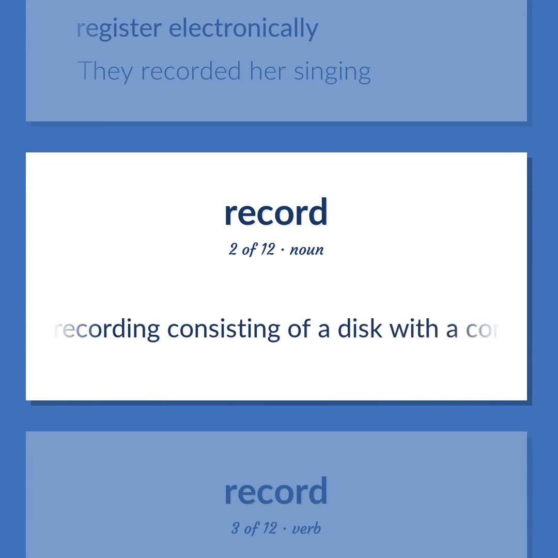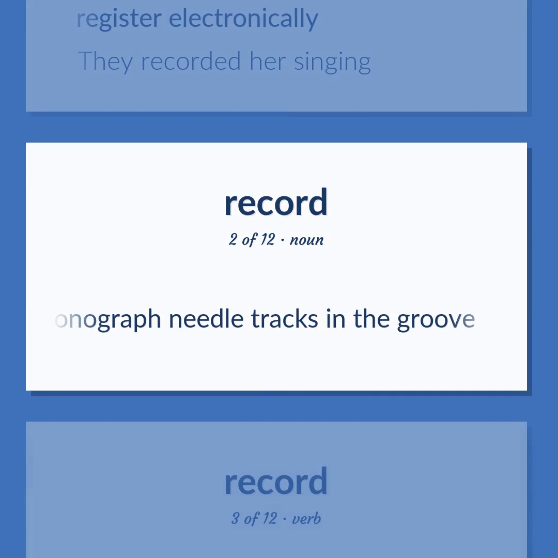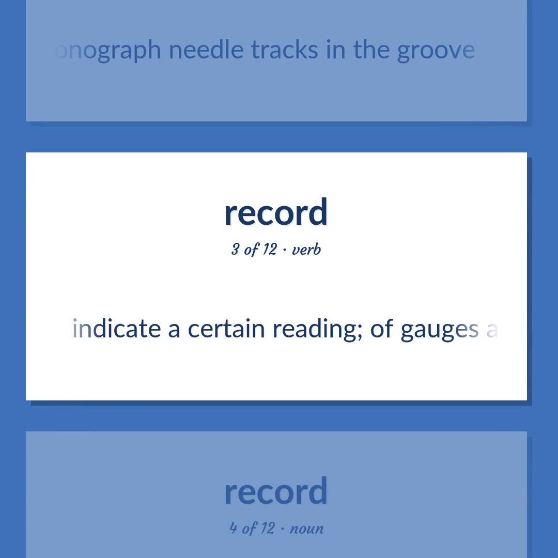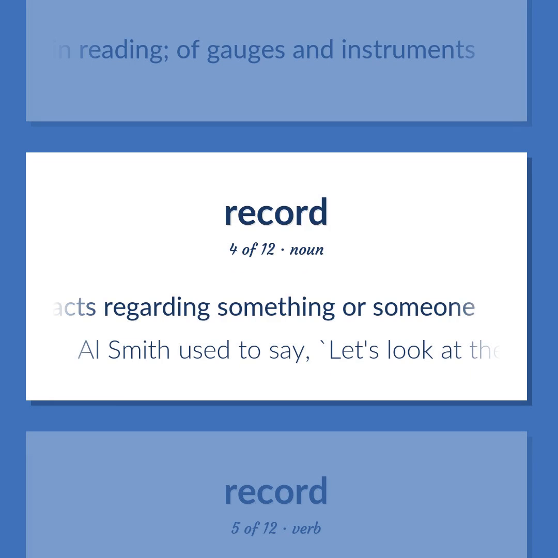Sound recording consisting of a disc with a continuous groove, used to reproduce music by rotating while a phonograph needle tracks in the groove. Indicate a certain reading, of gauges and instruments. A compilation of the known facts regarding something or someone. Al Smith used to say, "Let's look at the record."